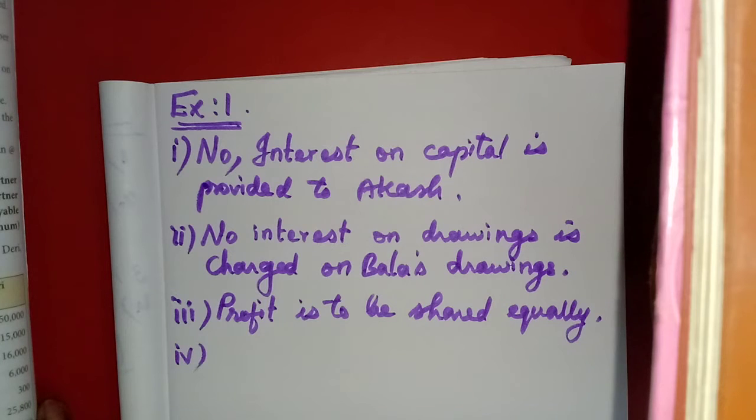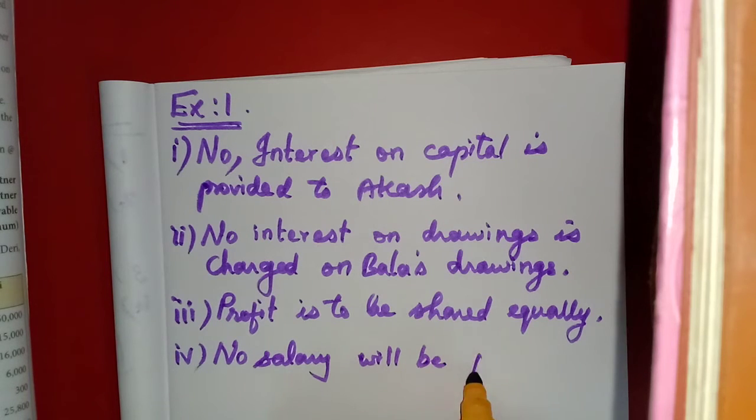Daniel demands salary at the rate of rupees 10,000 per month. No salary will be paid to Daniel.